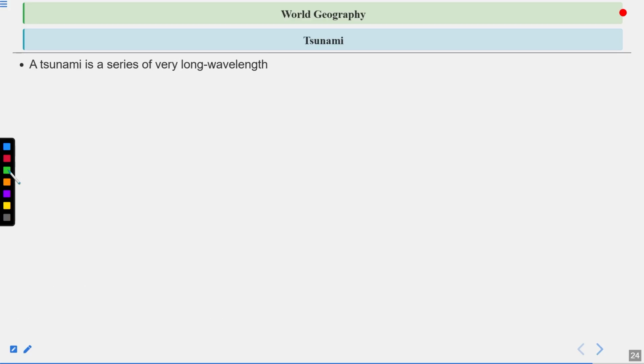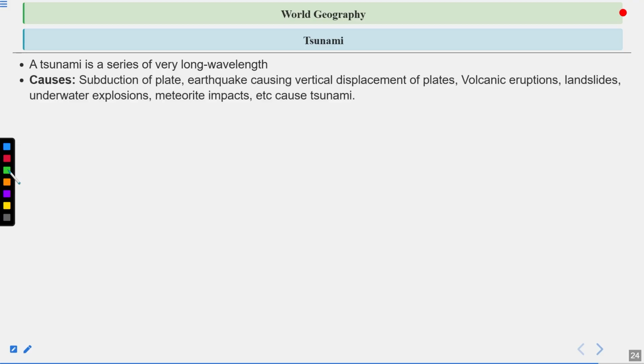Now let's talk about one more devastating thing that is called a tsunami. That is also known as harbor waves. Tsunami is a Japanese word which is the name of harbor waves. So a tsunami is a series of waves of very long wavelength. Subduction of plates, earthquakes causing vertical displacement of plates, volcanic eruptions, landslides, underwater explosions, meteorite impact, etc. cause tsunami.